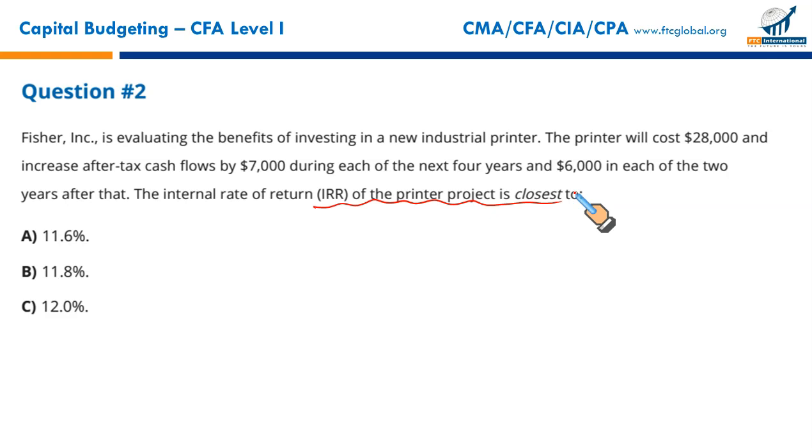Now, first of all, let me lay down the working, how you will put it in your financial calculator. First of all, you need to write down your cash flows at year 0, negative 28,000. You will enter, I'll show you the whole working, and press the down arrow key. Then you enter the second year's cash flow, enter, down arrow key. How many cash flows do we have for $7,000? 4 years.